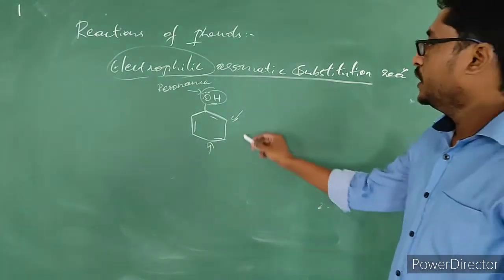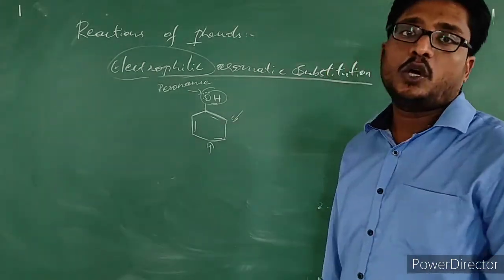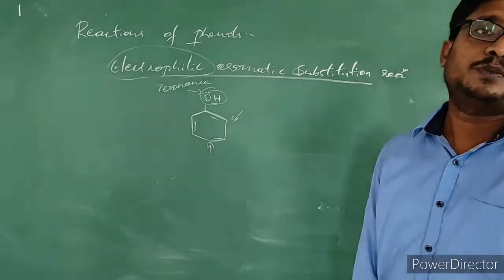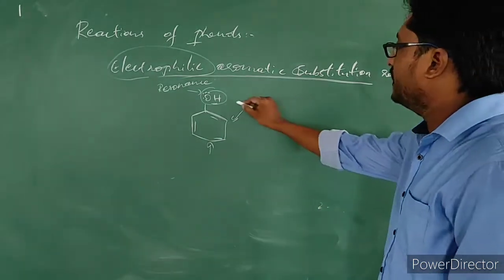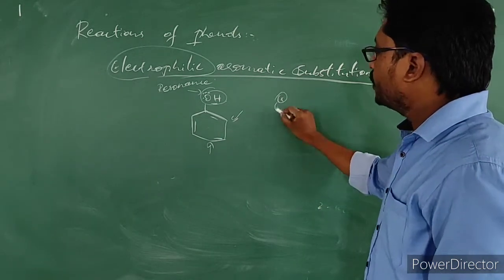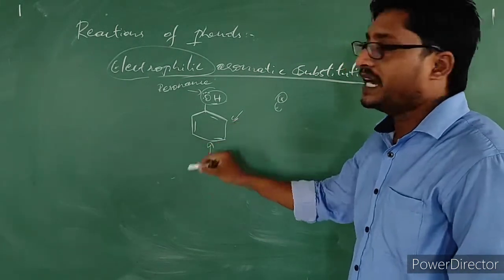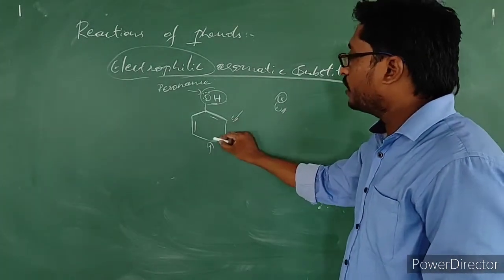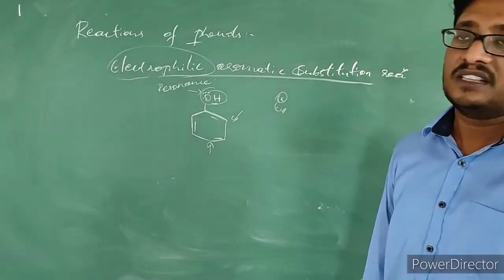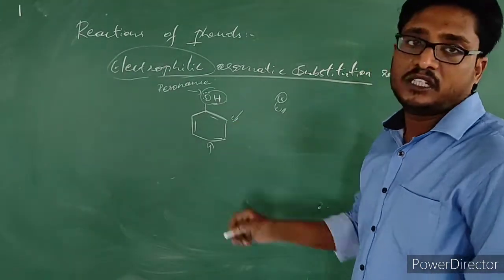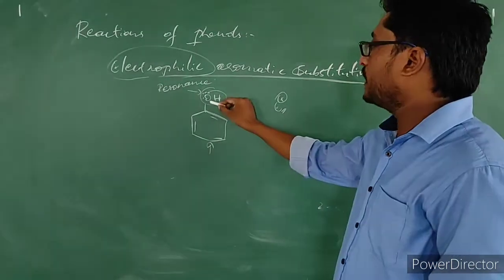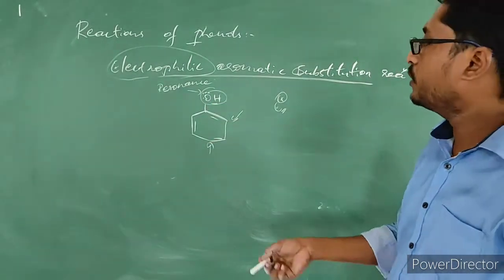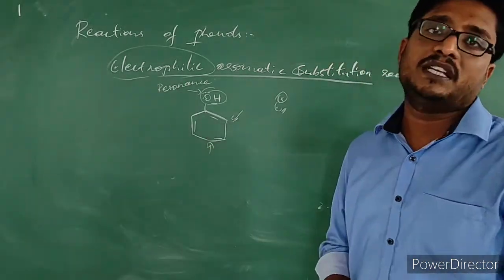Simple thing. The OH group which is present on the benzene ring is an ortho-para directing group. So it will direct the electrophile to get attached at the ortho and para positions. Why? Due to the resonating effect, the lone pair electrons on the oxygen of the OH group will be in conjugation with the pi electrons of the benzene ring.